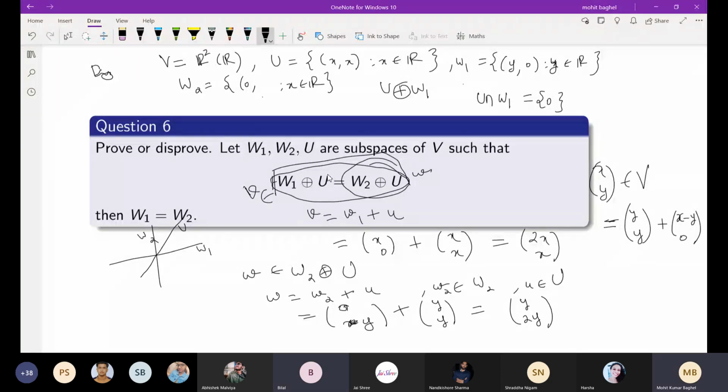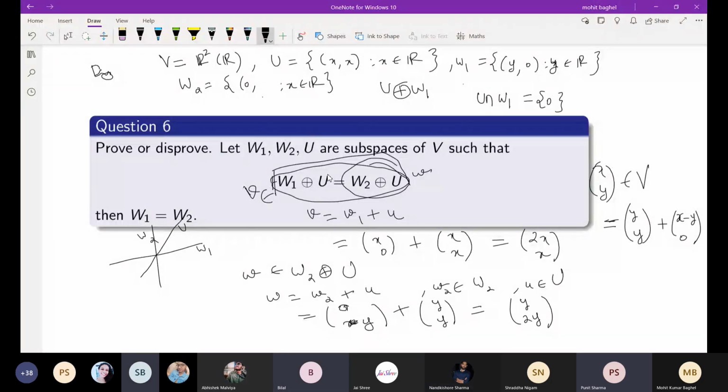So you are saying that we can disprove this? यस सर, क्योंकि लीनियर सम भी तो इक्वल होना चाहिए ना इनका. May I interrupt here? Yes. So what is the confusion here? So this is prove or disprove? First, you tell me. This is prove or disprove? Disprove. This is disprove.